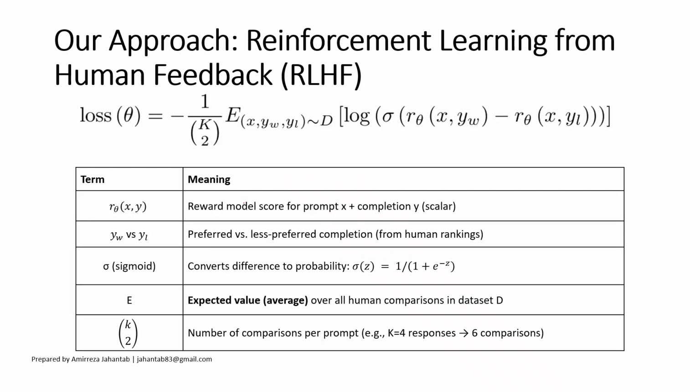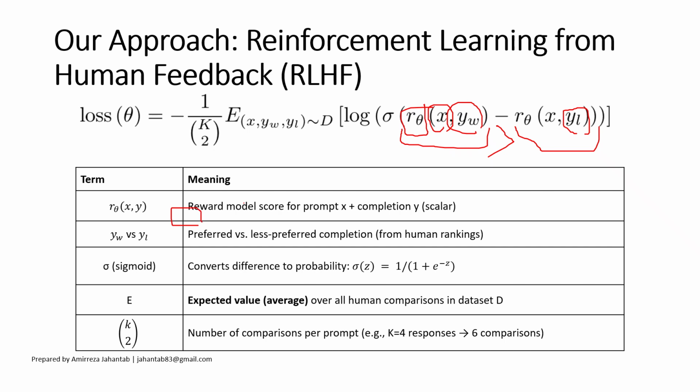Now let's examine the loss function for the reward model training step. At first glance, it appears complicated, but it's actually straightforward. Let me explain. Our reward model here, denoted as R sub theta, takes two parameters: the prompt, represented by X, and the response, represented by Y. Now, Y_w here is the preferred response and Y_l is the less preferred response. The model is trained such that the score for the preferred response, this, is higher than the score for the less preferred response, this.